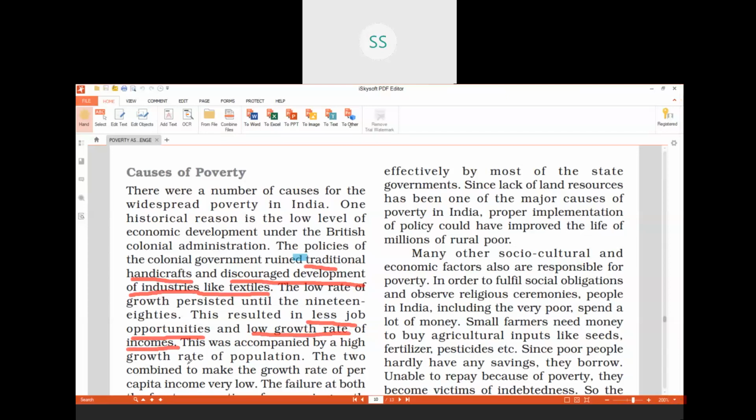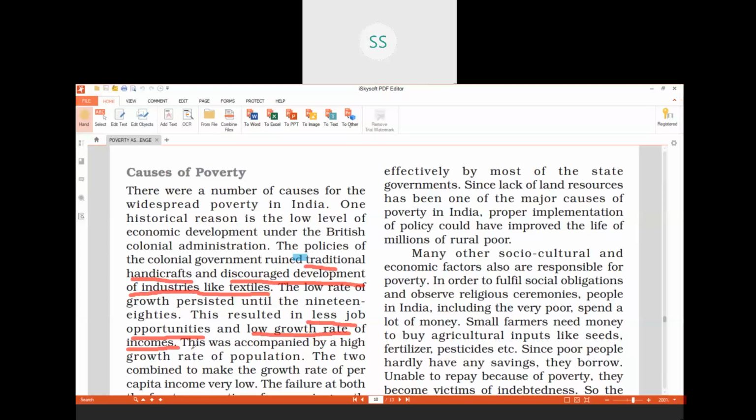These people were earning very little, and on the other side, we all know that Britishers charged very high taxes from our farmers and other people. On each and every common thing there were taxes. Farmers had to pay a heavy tax to the British government, again because of which there was a low growth rate of the income of the people.